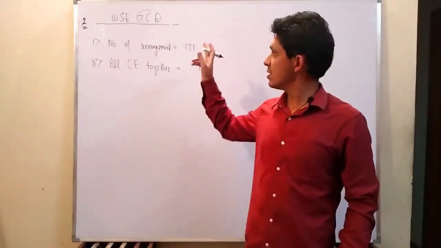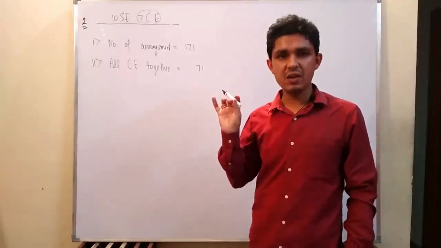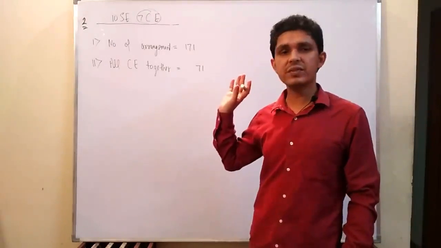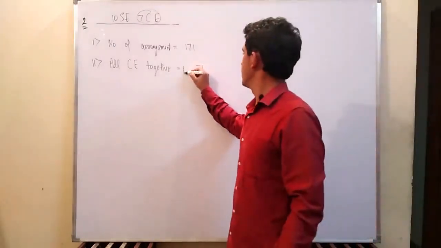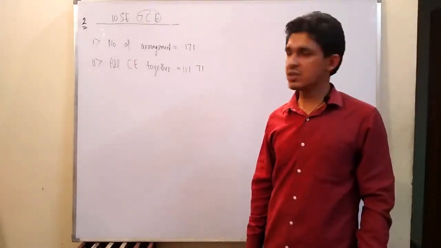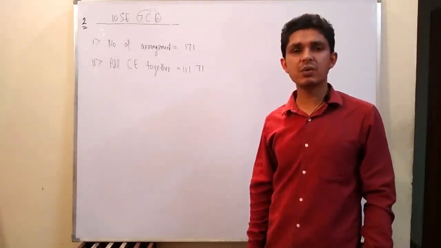So 10 plus 1, that is 11: 10 software engineers plus the group of all civil engineers, which counts as 1. So this will be 11 multiplied by factorial 7. So the answer of this question will be factorial 11 multiplied by factorial 7.